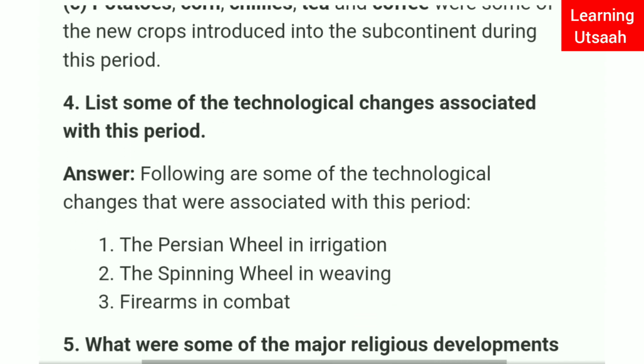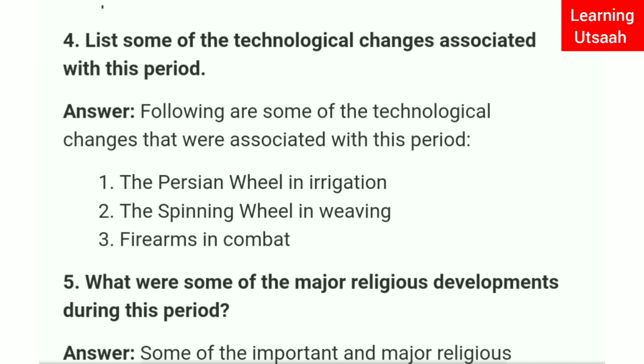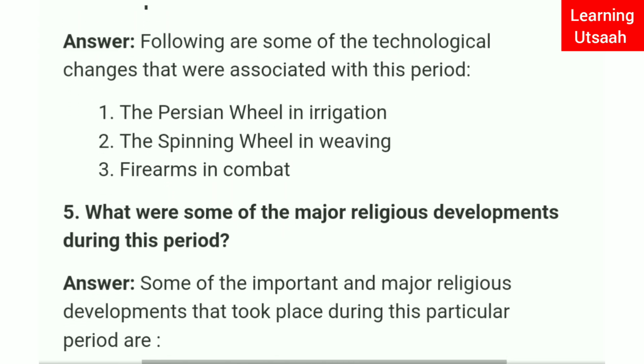This period means the period between the year 700 and 1750, as it's given in the new book. List some of the technological changes associated with this period. Following are some of the technological changes that were associated with this period. The Persian wheel in irrigation, then the spinning wheel in weaving, then firearms in combat.